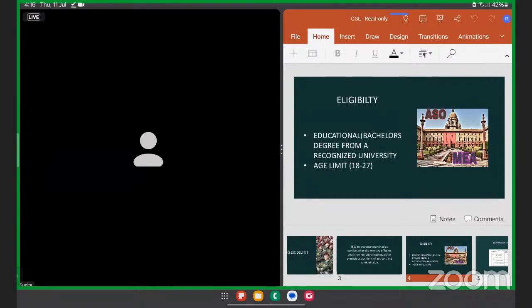And next, we'll be talking about the age limit. The minimum age is 18 years and the maximum for the unreserved category is 27 years. Now, when a candidate is coming from an OBC background or a SC or ST background, the relaxation goes as per the different classes. For OBC, the relaxation is plus 5 years.